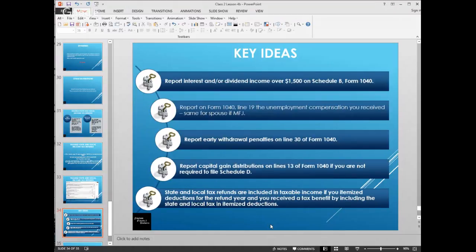If you have early withdrawal penalties from a CD, that would be reported on line 30 of the 1040. And you report capital gains distributions that are received on a 1099-DIV on line 13, not on line 9. And state and local government refunds could be included in taxable income if you itemized your deductions in the year that the refund is for. So those are the key ideas for this particular lesson.